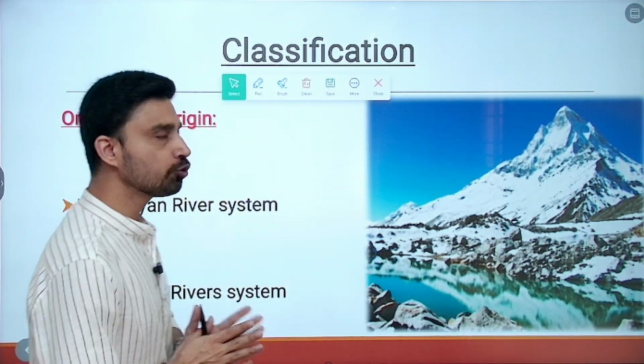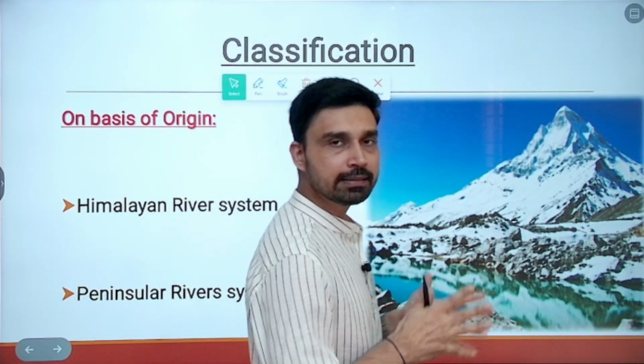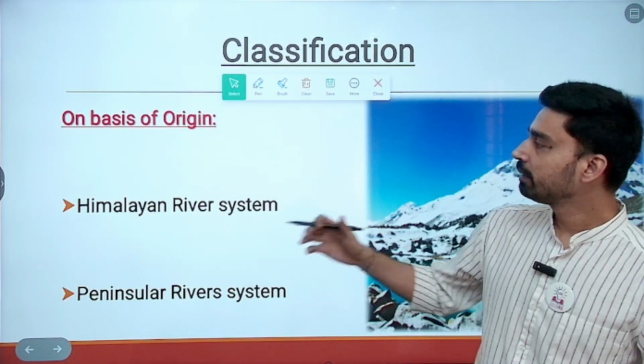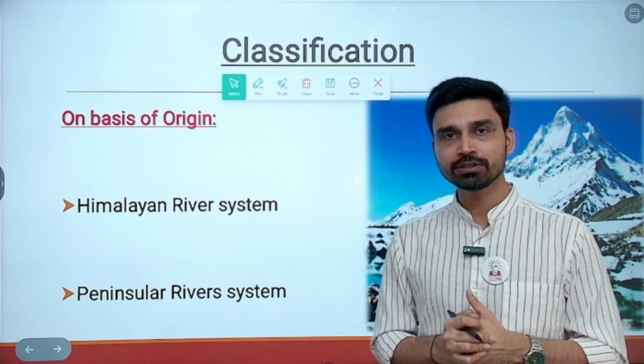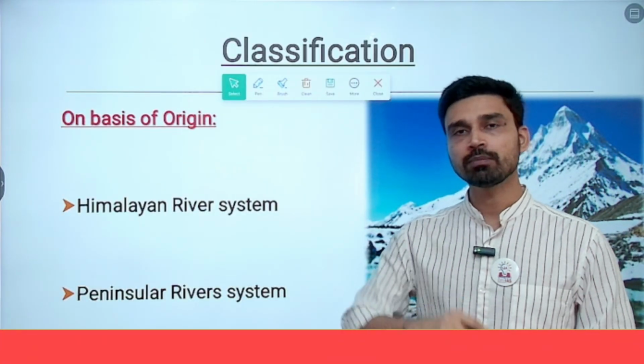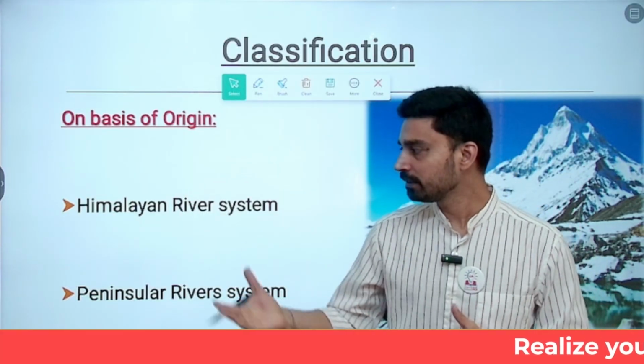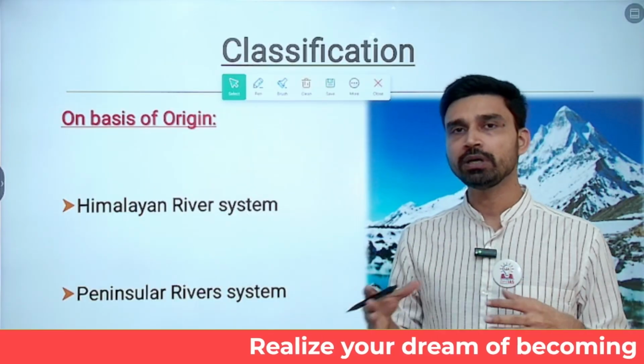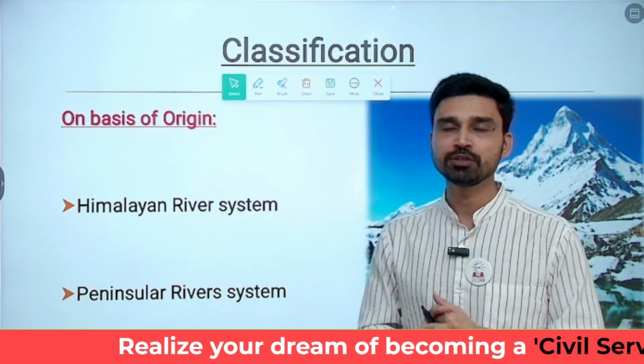Now, first of all, if you talk about the river system of India, it is classified largely on the basis of origin. On the basis of origin, rivers are classified as the Himalayan river system, referring to the rivers originating from the mighty Himalayas in the north, and then for the second, you have the peninsular river system, which refers to the rivers originating from the mountains and plateaus of peninsular India.